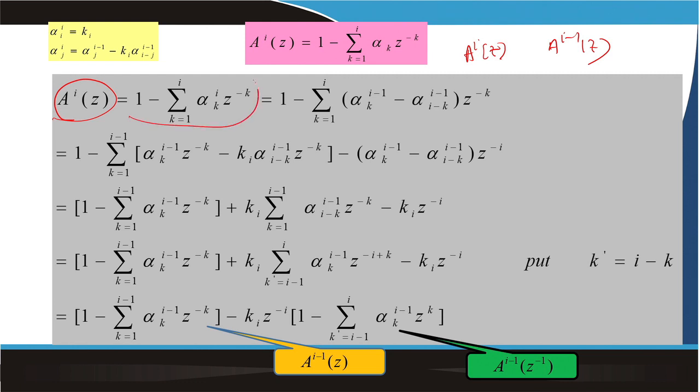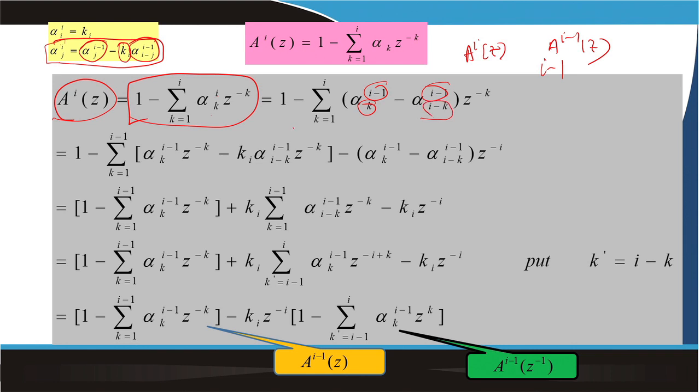So, I know A_I(z) is this one. Now, I know alpha k I, this is the Levinson recursion equation. Alpha j I is equal to the previous iteration result minus k_I, the Parcor coefficient, times alpha from the previous iteration. So, I just put this one, instead of j, I said k, and I minus 1 will be there. So, I can say alpha k I, the ith order, that means the ith iteration, can be written in terms of the I minus 1 iteration, with k instead of j.